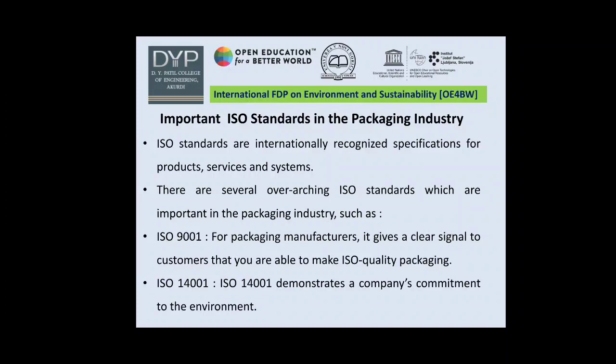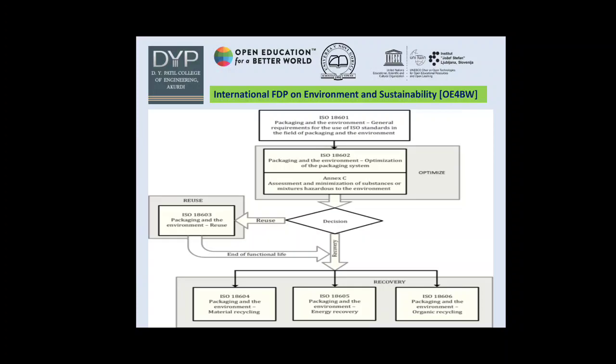ISO 14001 demonstrates a company's commitment to the environment. This flowchart represents different ISO standards for packaging, like ISO 18601, also ISO 18603, etc.